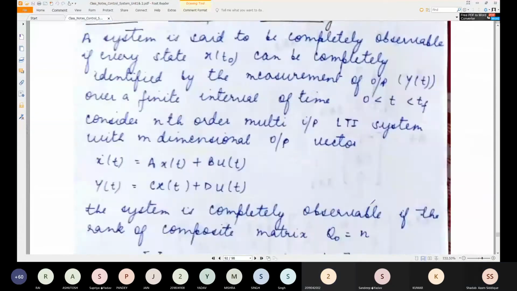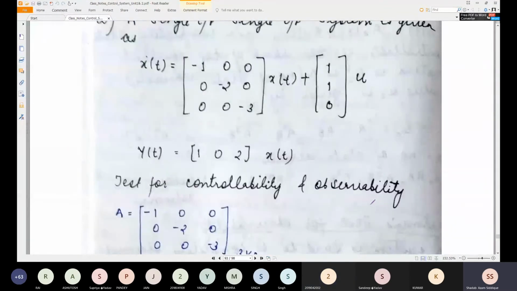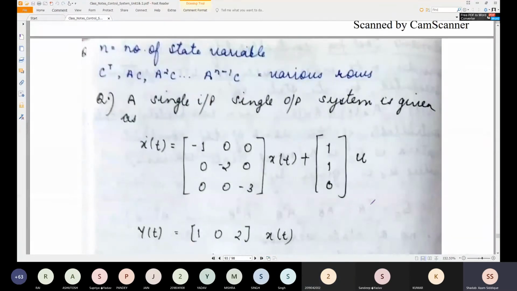Yes, okay. So let me start with the problem. Yesterday I was discussing the Kalman test. In that Kalman test, I was discussing controllability and observability. We went through the formula, and the controllability formula was QC, and QO for observability.